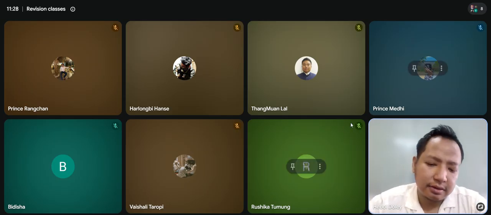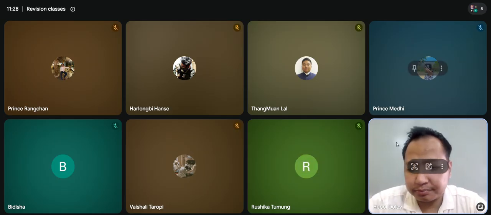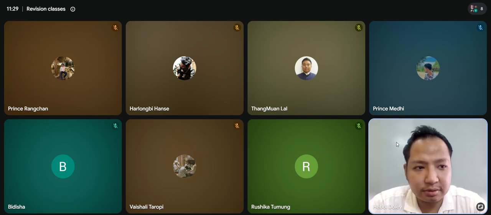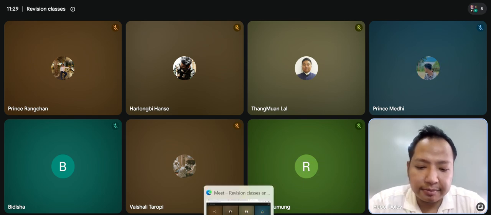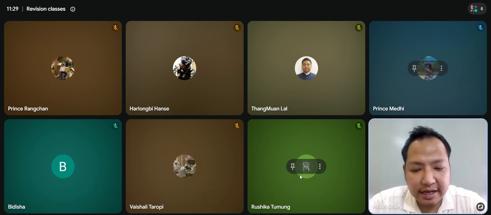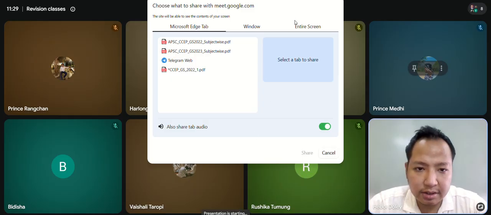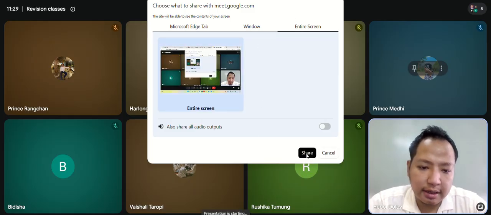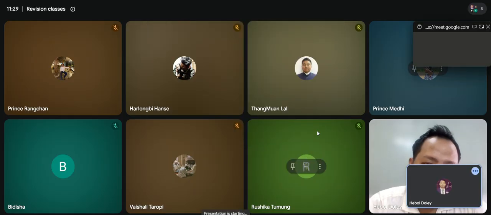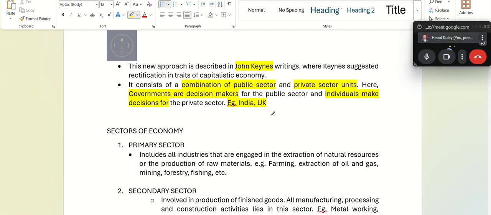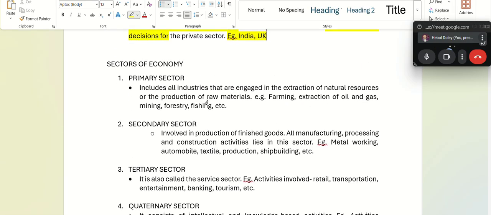Regarding question patterns, don't worry about this because these are hardly asked anymore. Fine. So we'll move to the next section of the economy class, that is your sectors of economy. So there are few sectors in an economy.